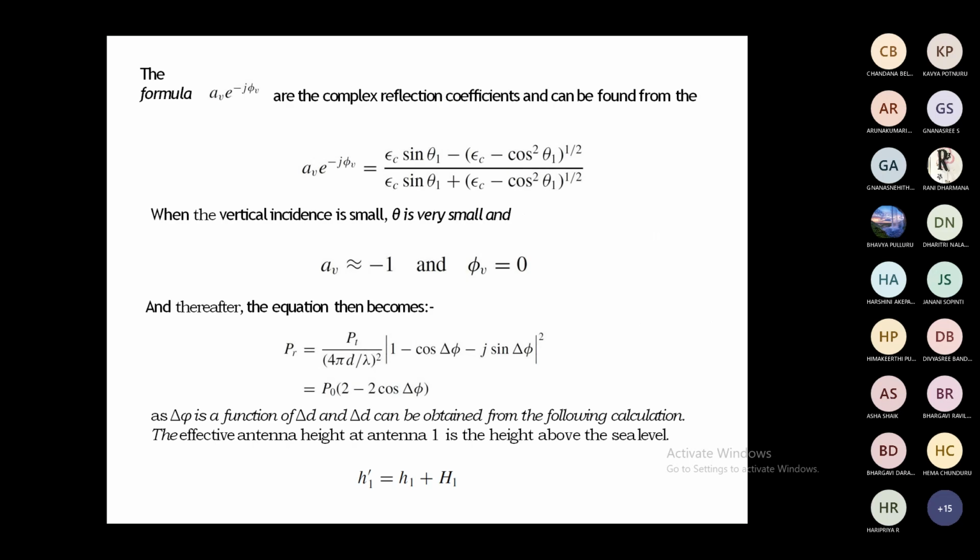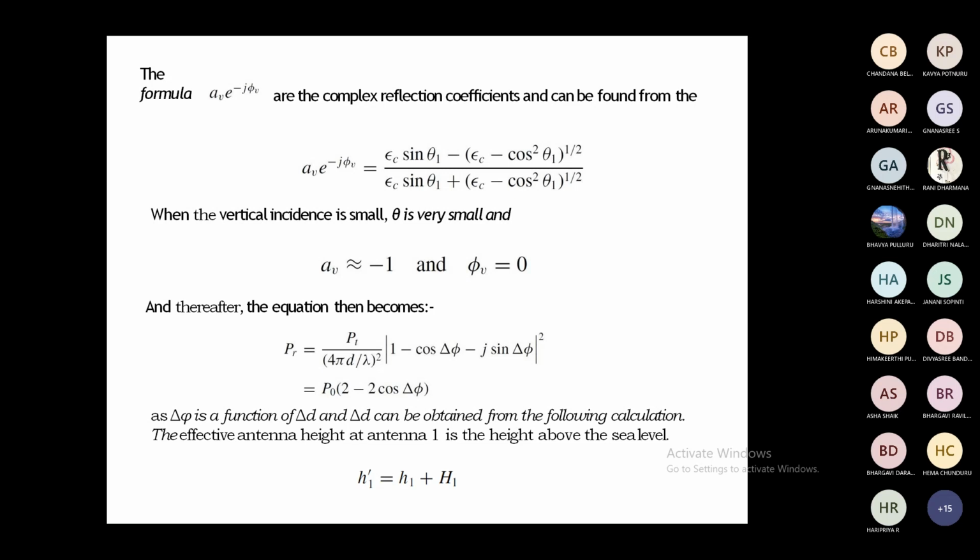You know that Av e power j phi v, where Av is the amplitude coefficient and phi v is the phase coefficient, follows the formula of the complex reflection coefficient based on electromagnetic theory: Av e power j phi v equals (epsilon c sin theta 1 minus root of epsilon c minus cos square theta 1) divided by (epsilon c sin theta 1 plus root of epsilon c minus cos square theta 1).